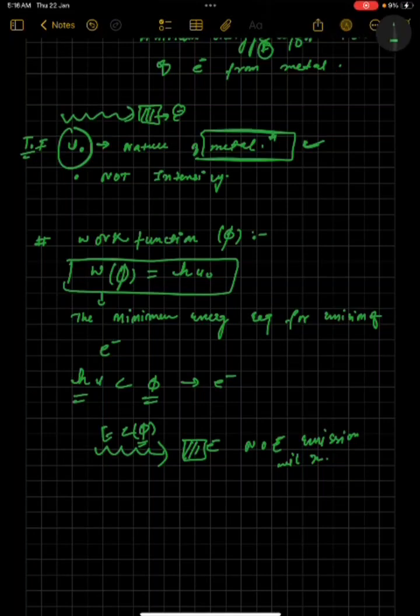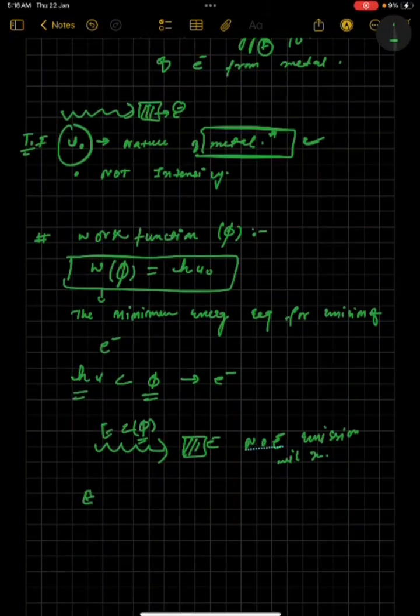So for the emission of an electron, for the condition by which the electron should come out from this metal, the energy of that light needs to be equal to or greater than what? This work function, this phi. This thing you need to remember for the emission of the electron.